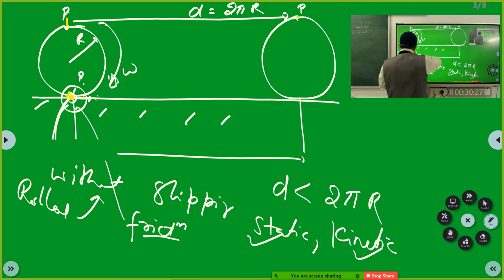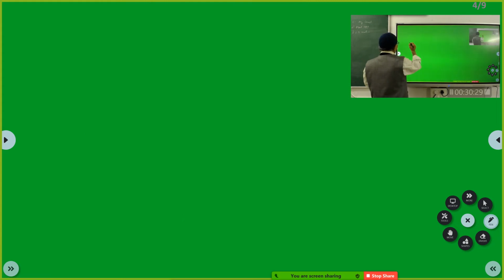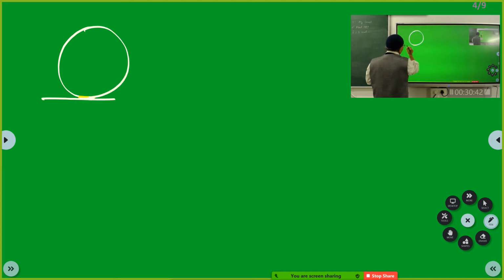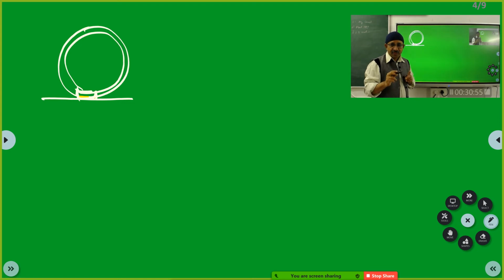Now, practically you go out and see. You notice that the wheel will be slightly flat on the road. The rubber tire will be flat here when it is touching. It will not be circular here because cushioning is there. Understood?